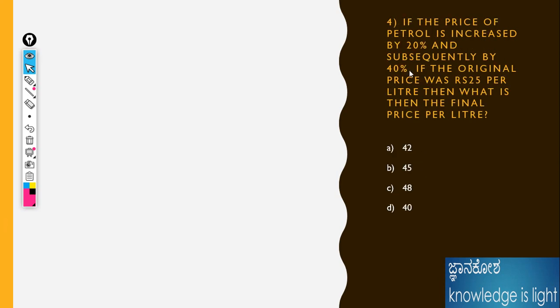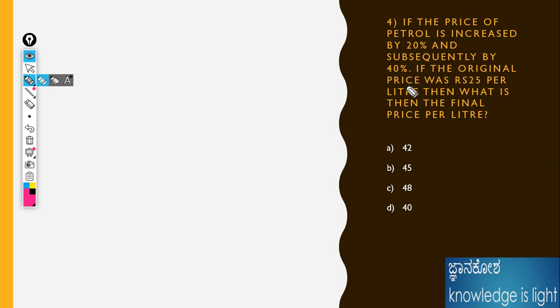The price of the petrol increased by 20%, subsequently increased by 40%. Okay, for this problem, a number of methods are possible; I can do it by 2 or 3 methods. I will show how. Already I told, the price of the petrol increased by 20%. I don't know the initial price, so I will just assume 100 rupees.